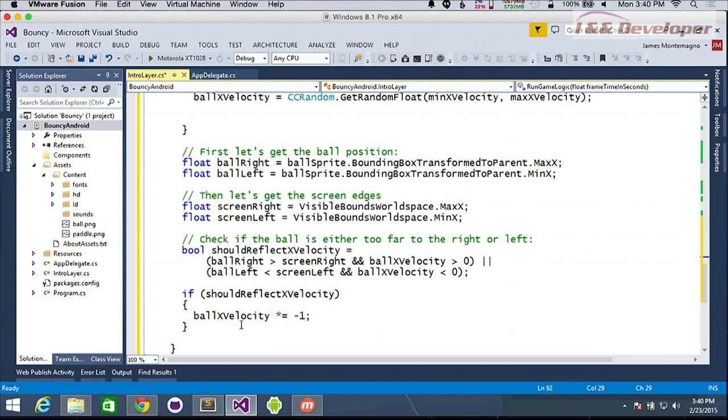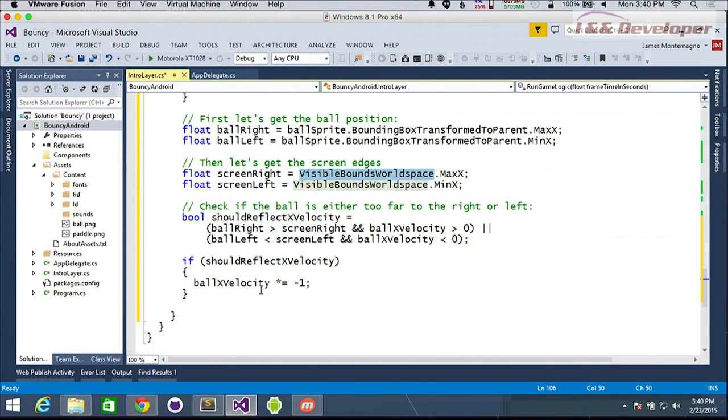Yeah, correct. The whole idea is, you might be scrolling an entire layer up, moving along a crazy X and Y axes. It's almost like a world landscape, like a space landscape with just infinite area to move on. You have your game bounds, which is what we're seeing here. We have this visible world bounds, and that will automatically tell you your max X and your max Y. So here we're just going to check our min and max X, and then we're going to see if we should reflect backwards.